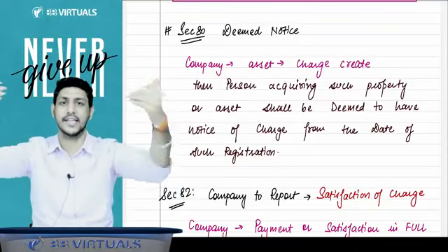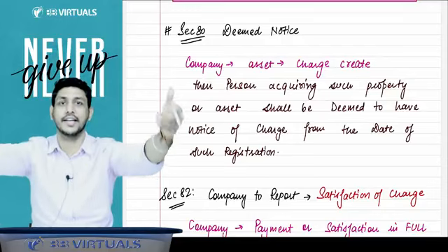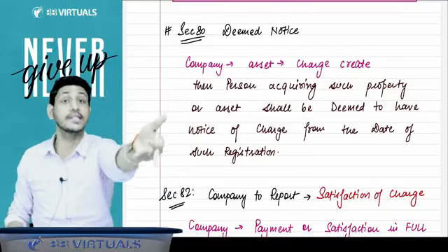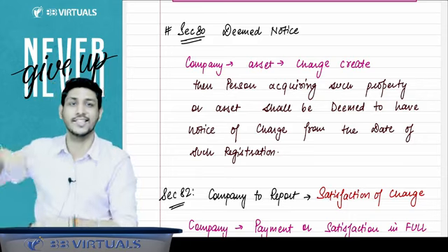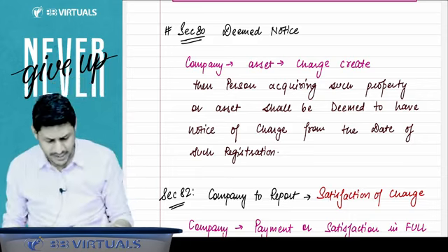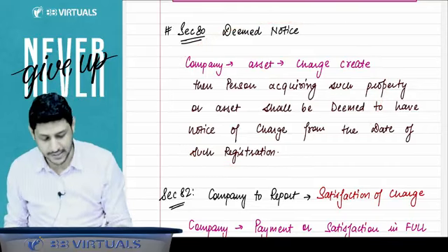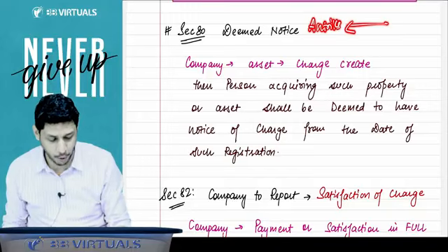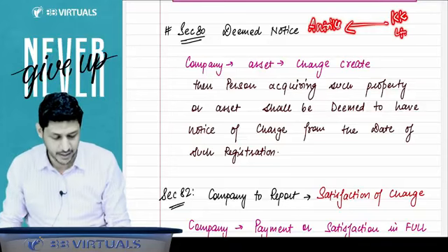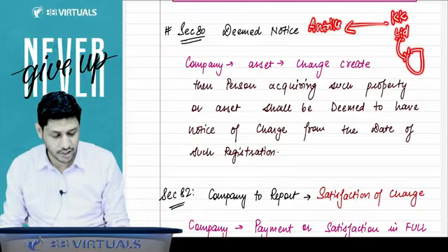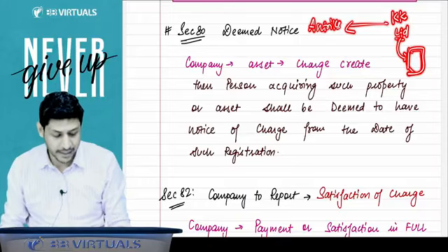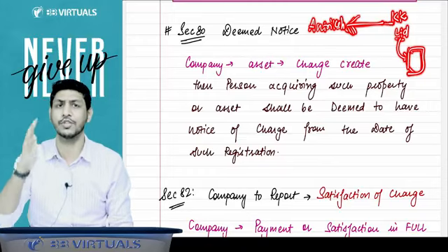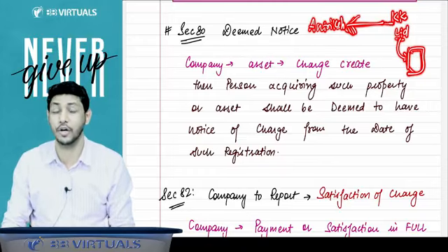Now, whosoever is transacting with the company and wants to purchase that asset, it will be his responsibility to check whether this asset is already under charge. And the institute has asked a question; let me tell you that question also. For example, Mr. Antriksh is a person, and Antriksh purchased a property from a company, let's say KK Limited, and KK Limited had already created the charge on that asset. But Antriksh was not aware whether the charge had been created or not.